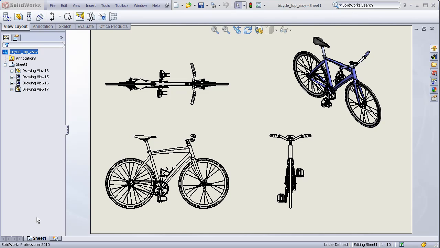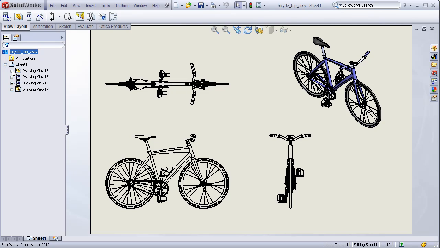We have just completed the first sheet of our drawing. If we look in the feature tree, we see view 13, which is our front view, view 17, our isometric view, and views 15 and 16, which are projected views, which are indicated by these icons. If I click on the plus, I can see that the drawing view is a view of the bicycle top assembly.